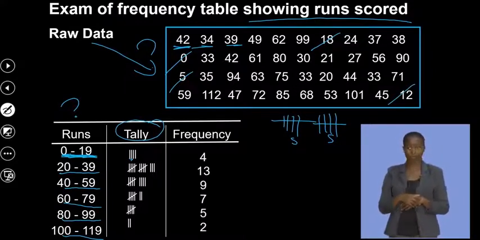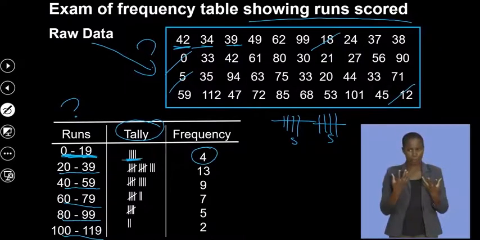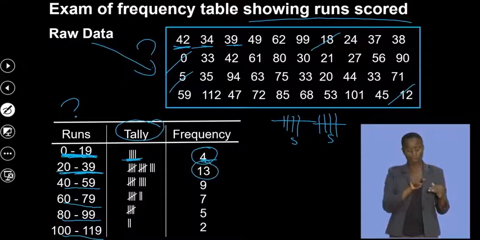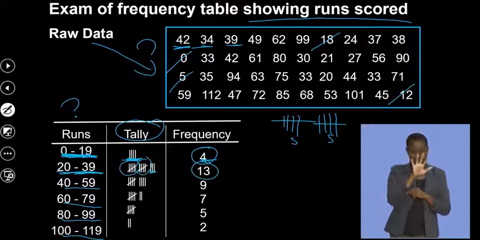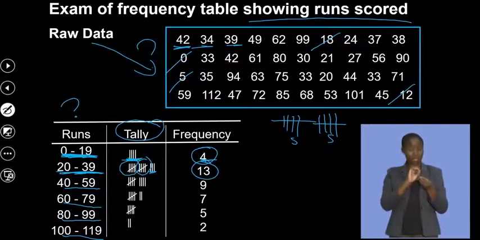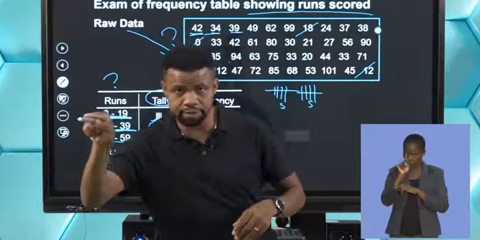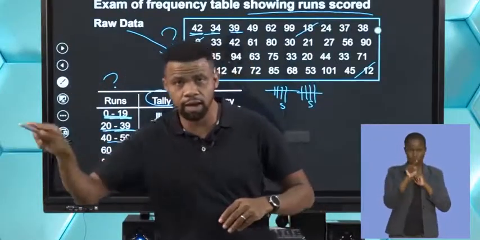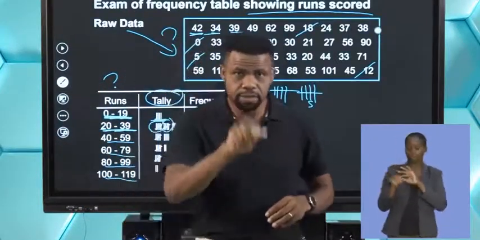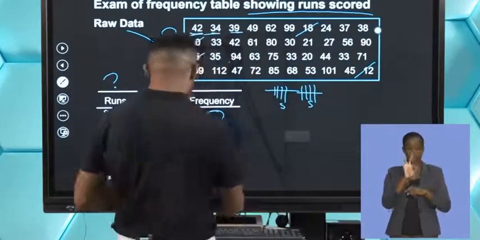Then the frequency will be the total tally. I just have to check. This is 4 in there. So runs between 0 and 19, there are 4. Runs between 20 and 39, there are 13. Remember this is 5, and this is 5, and this is 3. How many lines? It's 1, 2, 3, 4, a line, that means 5. Another one, 1, 2, 3, 4, a line. It's 10 plus 3 lines, which is 13.